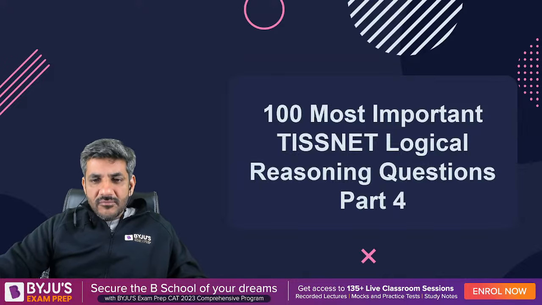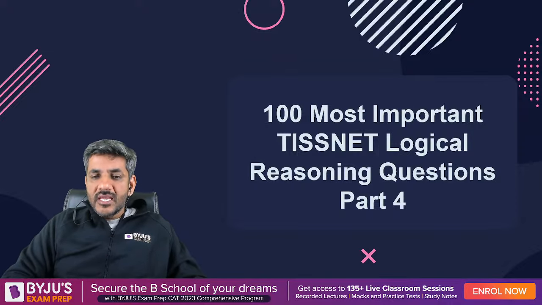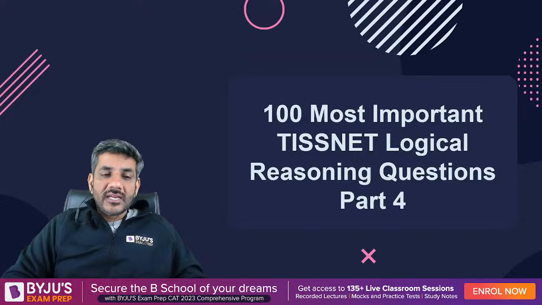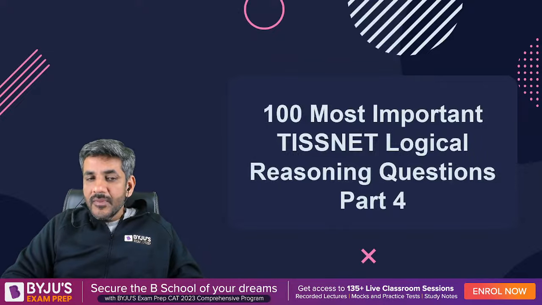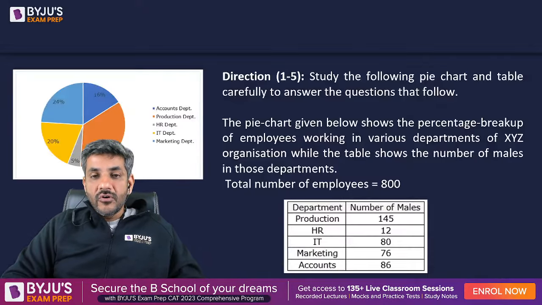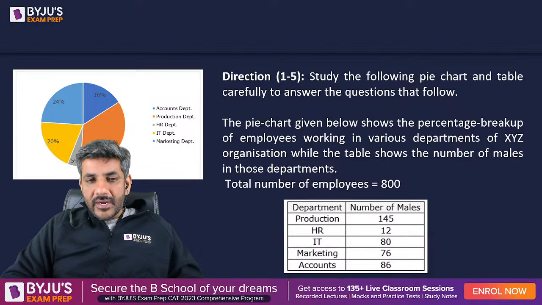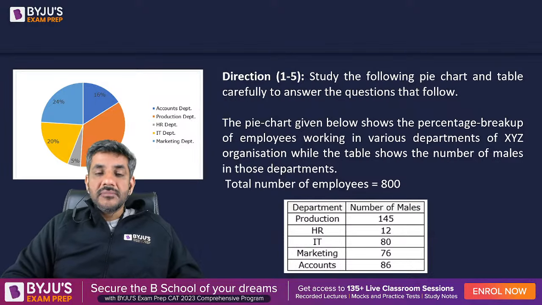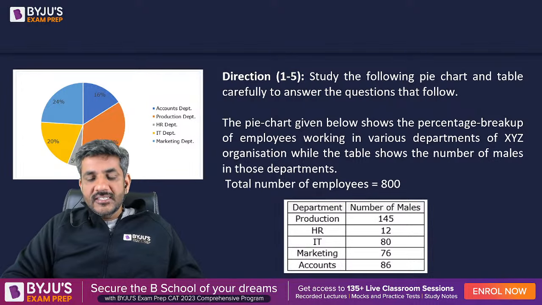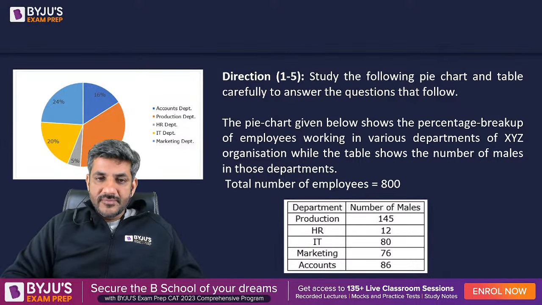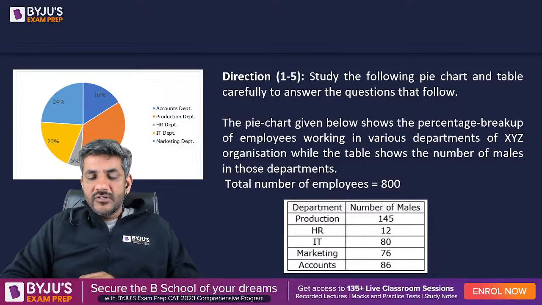I think we can start today's session now. The process would be the same. I'll be showing you a question. First you try, and after that, we'll be trying it together. So here is the first set for all of you on your screen now. You see a pie chart, a table, and some data as well. Please study the data and then we will move ahead. Everyone please read it, whatever you can do about it.